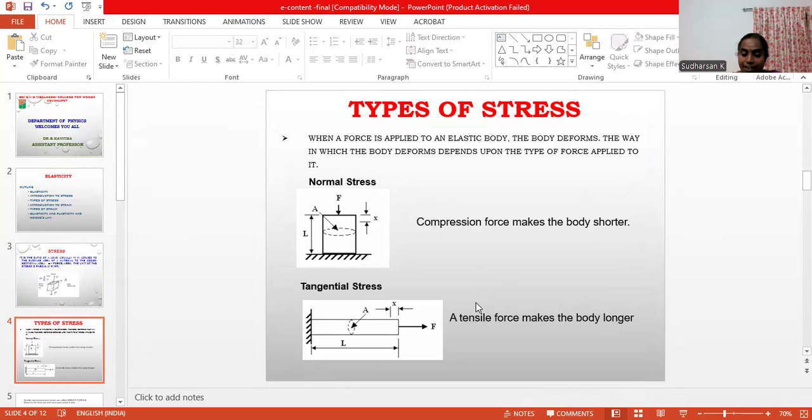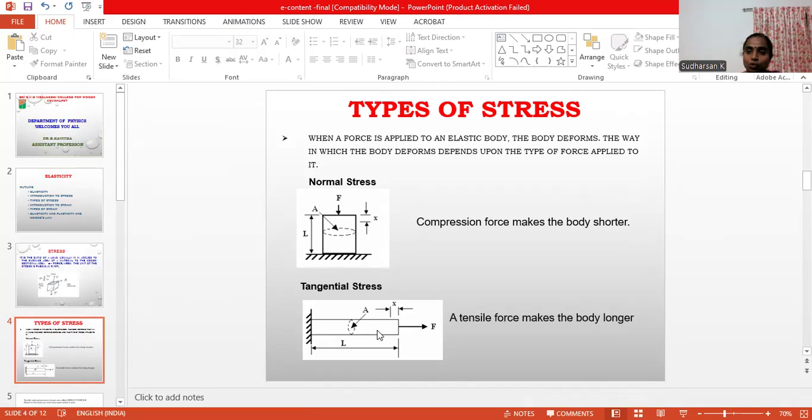The restoring force applied to the material is perpendicular to the surface. See, this is the material and we are applying the force perpendicularly to it. That is called normal stress.